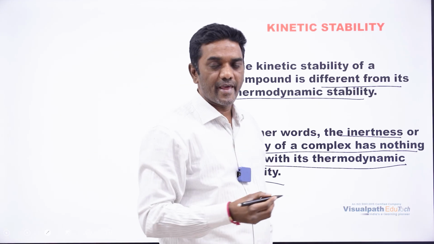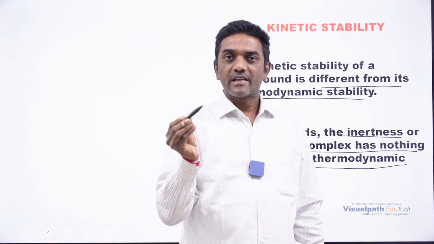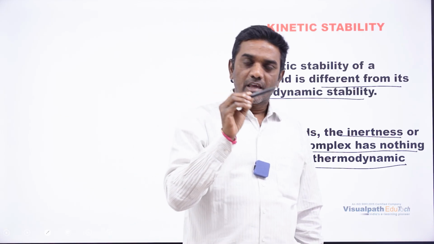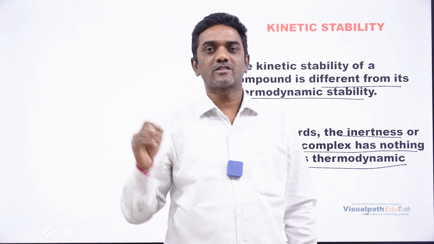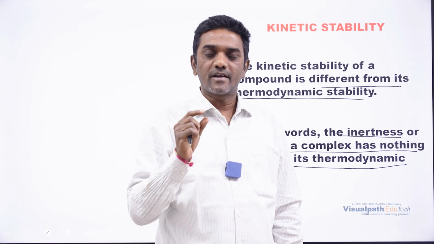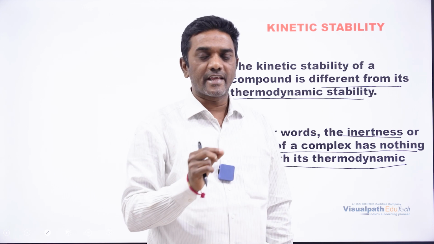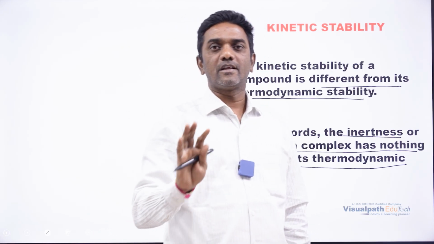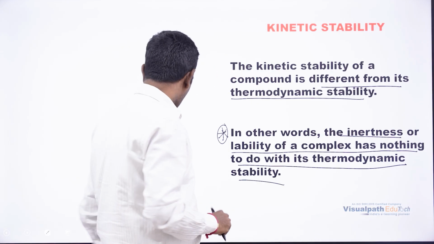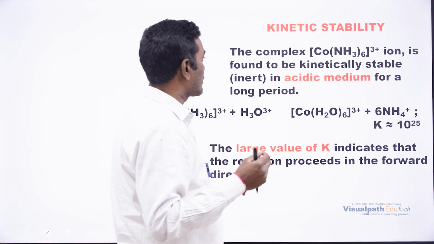In competitive exams, this type of question is generally given: is there any relation between inertness and lability and the thermodynamic stability constant? No. Inertness and lability belong to kinetic stability but not to thermodynamic stability. Both are completely different.